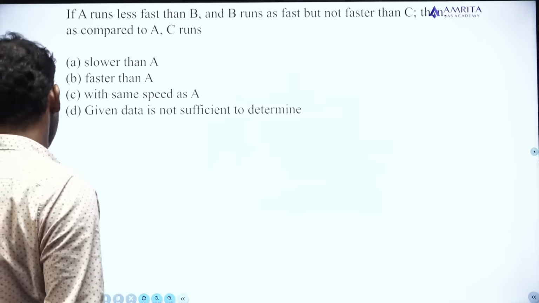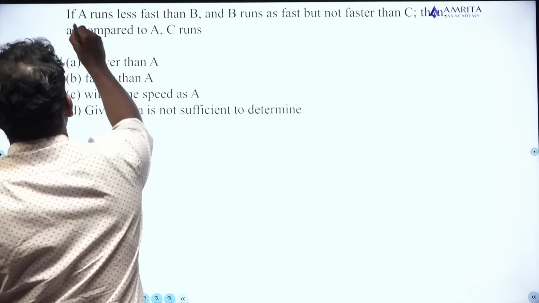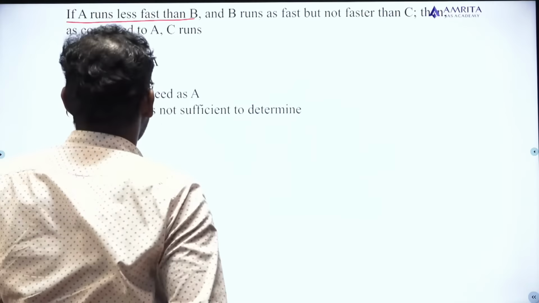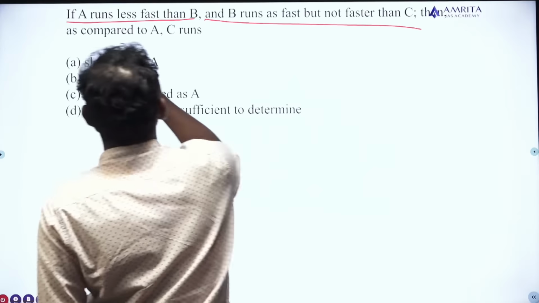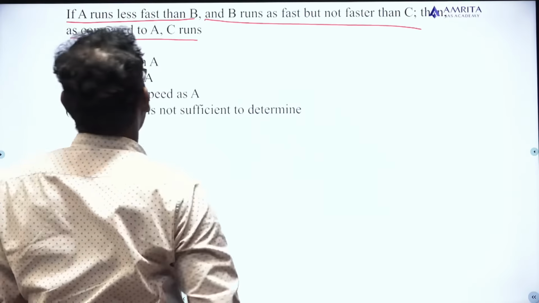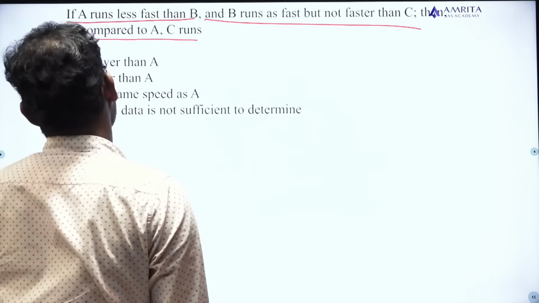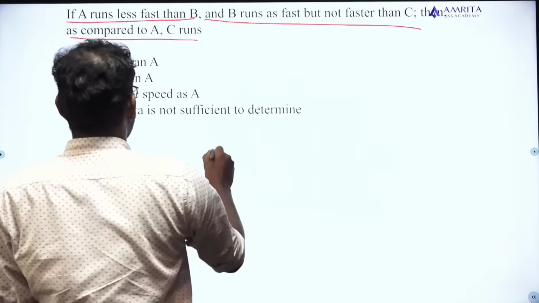Okay, moving to the next one. Next question. If A runs less fast than B, and B runs as fast but not faster than C, as compared to A, C runs.